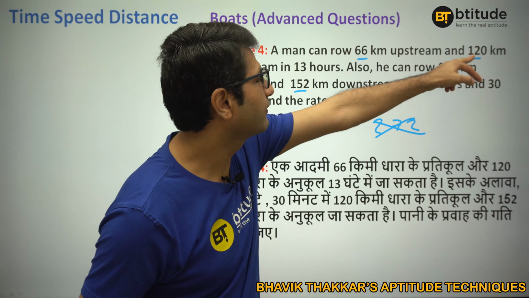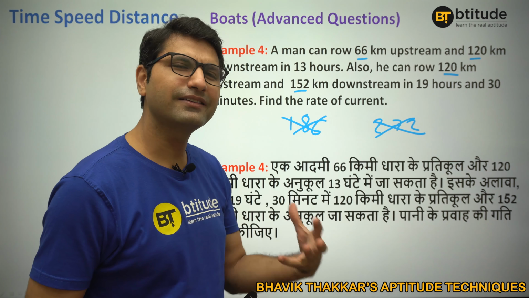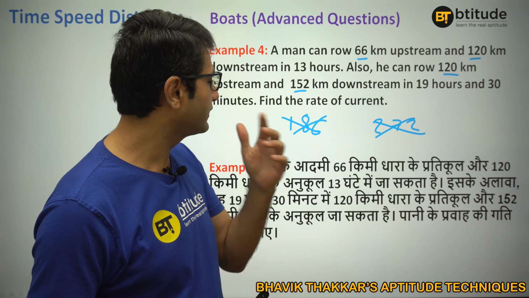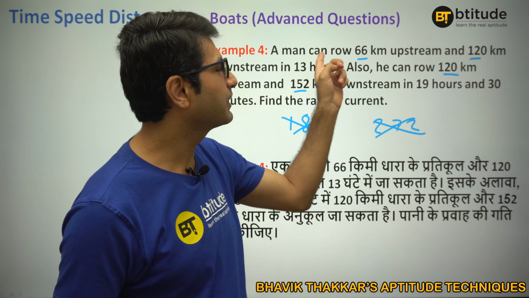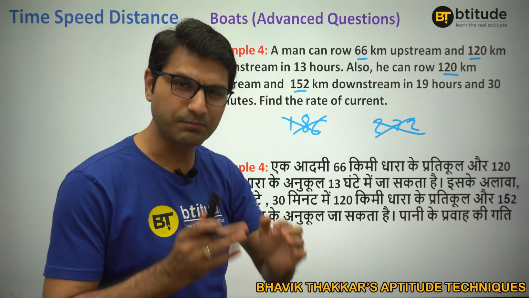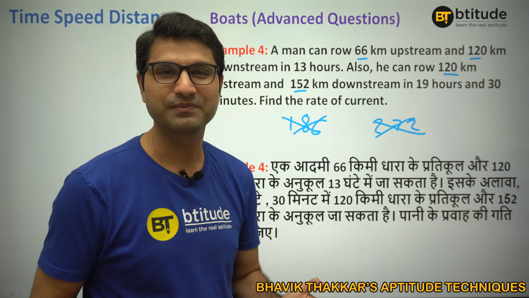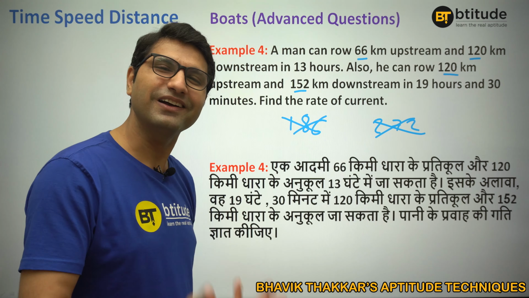Here 120 kilometer and 152. Again it's a bit difficult. I think 158 and this is what, 198, right? Yes. So 158 and 198, we can multiply it first with 19 and second with 15. Big numbers, it will kill our time. But if you understand, there could be another way as well.